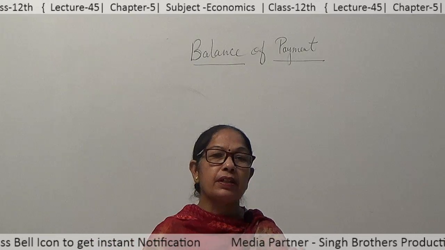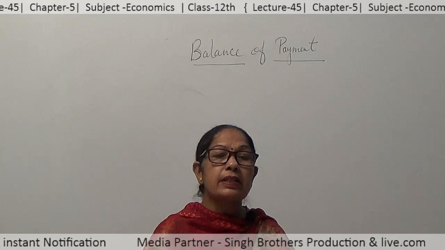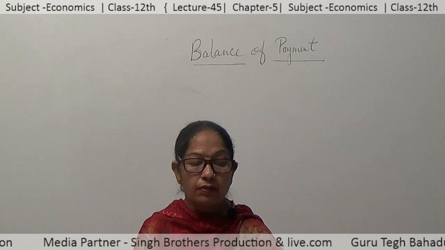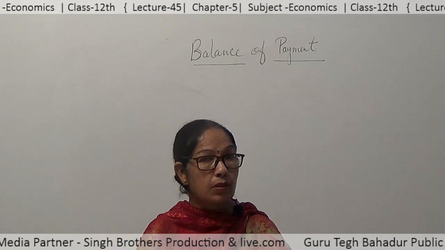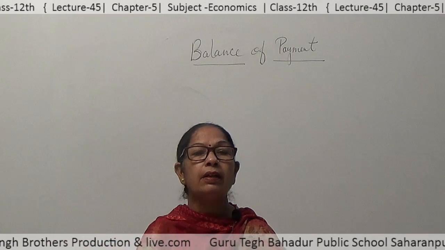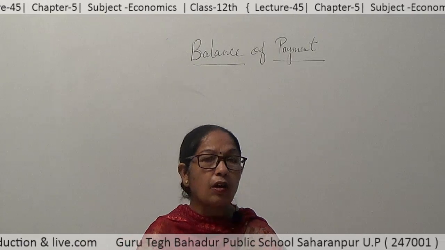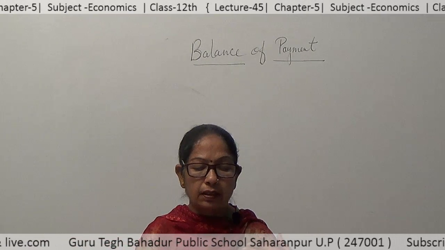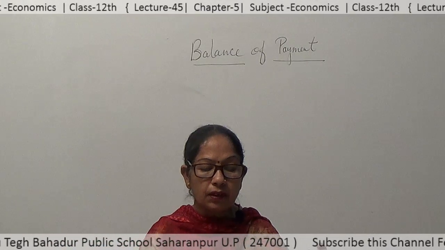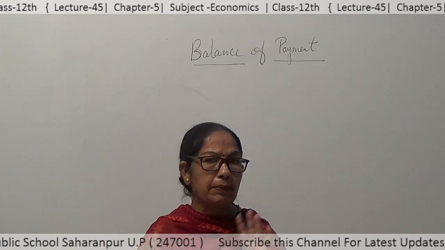Now the difference between autonomous and accommodating items. Students, it is a most important question. What are autonomous items? These refer to international economic transactions that take place due to economic motive or profit motive, like earning income and profit maximization. So these items have nothing to do with foreign exchange payments.